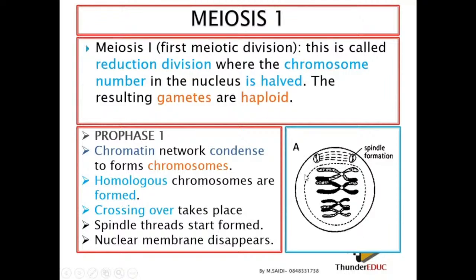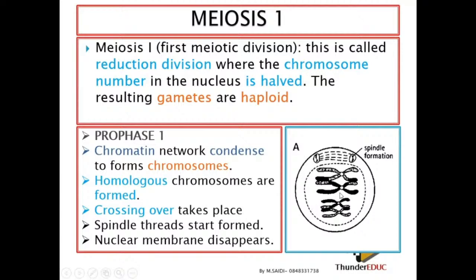And then the centrioles start to move to opposite poles. As they move, the spindle starts to form. So once you see something like this, where they have crossed like this, then you just know that yes, this is prophase. Why? Because the chromosomes are crossing over. Homologous chromosomes are crossing over.